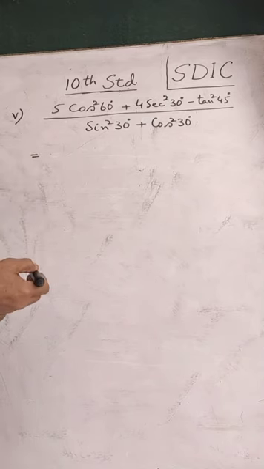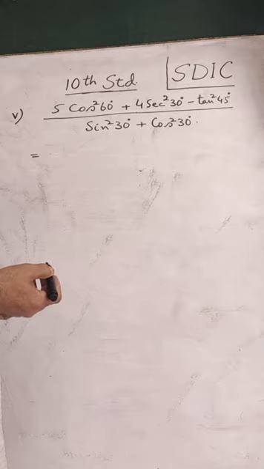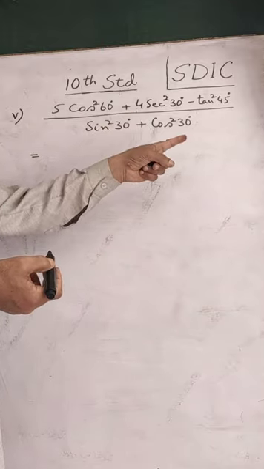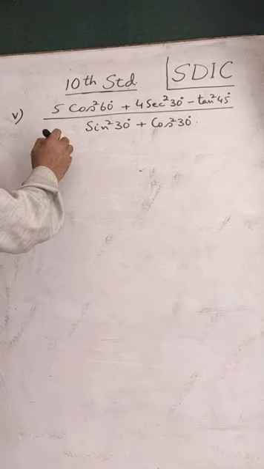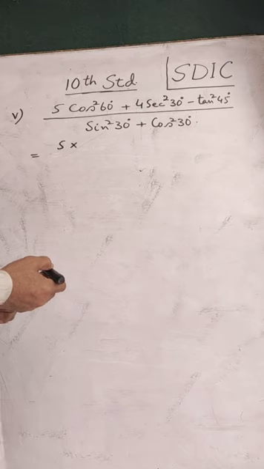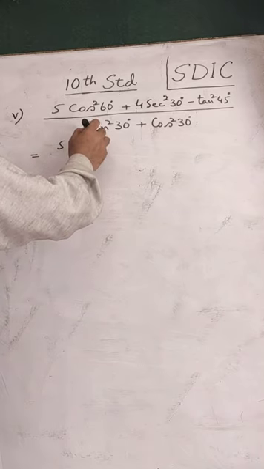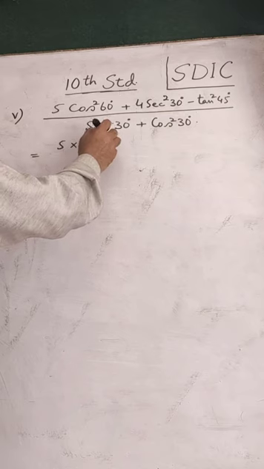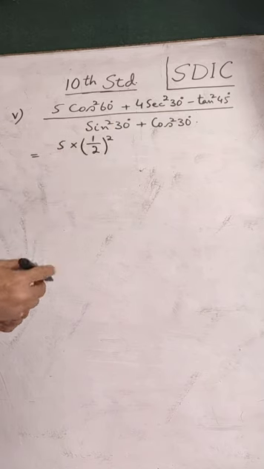And like the previous cases, we'll put in here the values. Definitions will not be used because we have specific angles. Let us use, it will be 5 multiplied by cos 60. The value of cos 60 is 1 by 2. Then it has square. Cos 60 is 1 by 2.